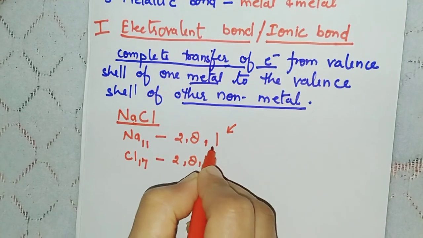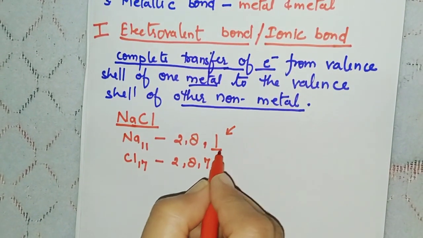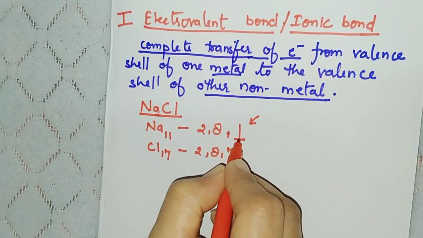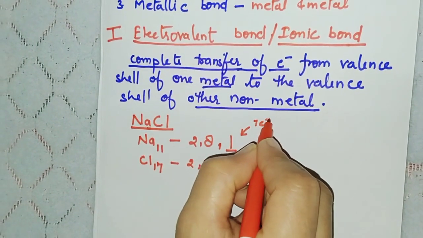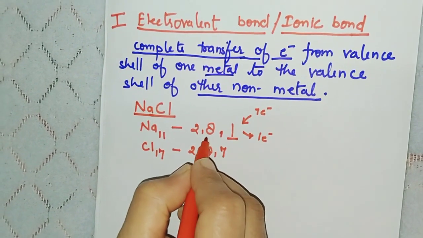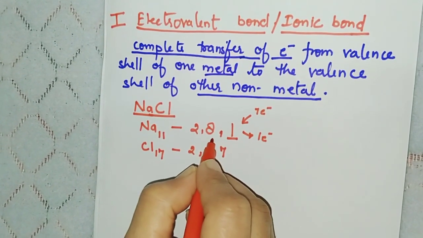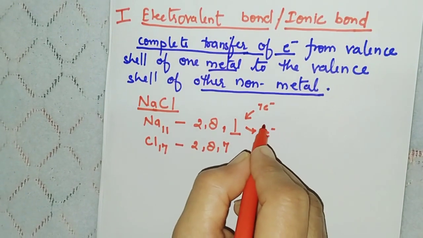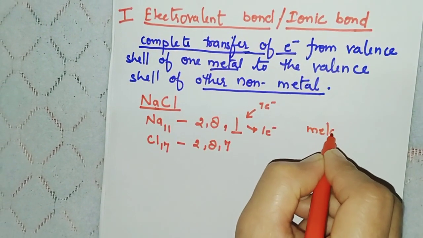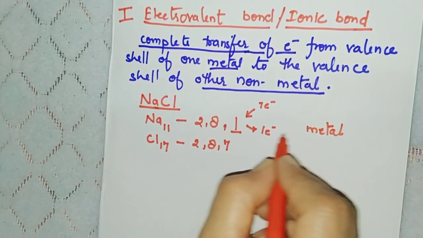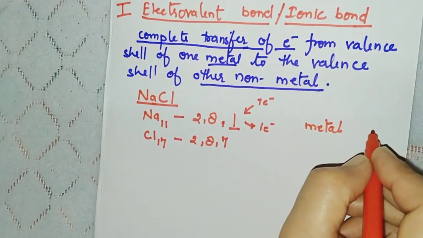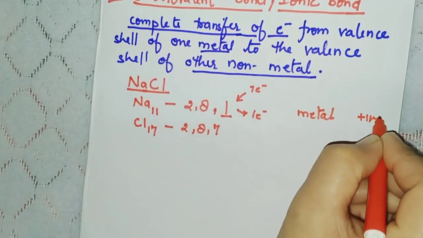See here, in its valence shell, this sodium is having 1 electron, so according to octet rule, this will become stable only when it will either take 7 electrons or will give this 1 electron. After giving this 1 electron, this will be its valence shell, so this will become stable. So giving this 1 electron is more easy, so this will act here as metal. So it must be clear from this that metal is that element which gives electron, or by giving electron it acquires positive charge.